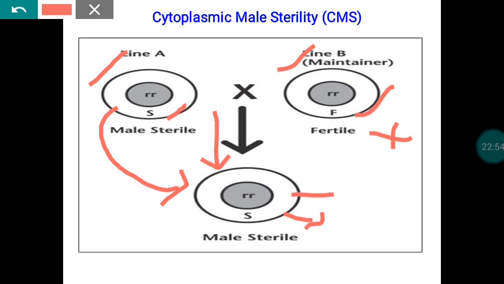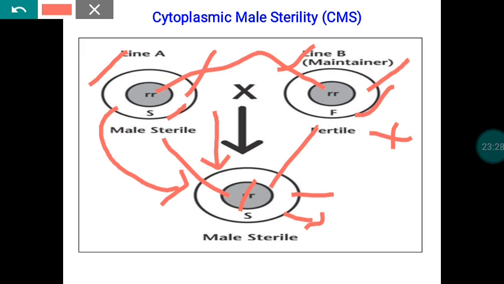The contribution from the male parent is with reference to nucleus development. That is a 50% contribution from the male and another 50% from the female. With reference to the nucleus, the male and female are one and the same. There won't be any difference. If you compare these two parents genetically, the cytoplasm is male sterile in one, whereas the cytoplasm is male fertile in the other. That is the only difference. The rest of the characters are one and the same.